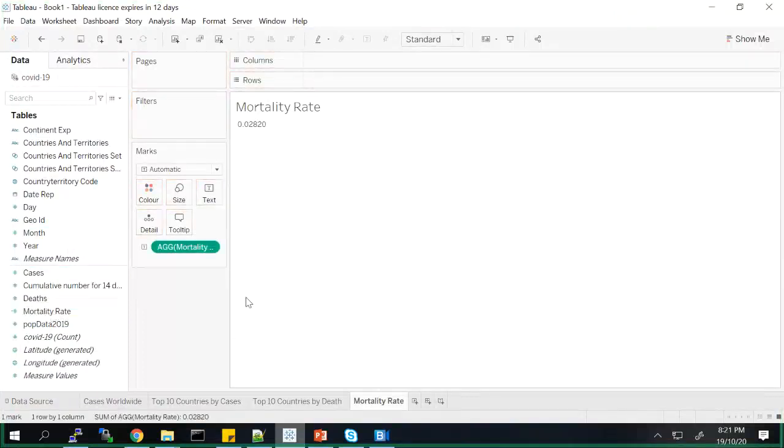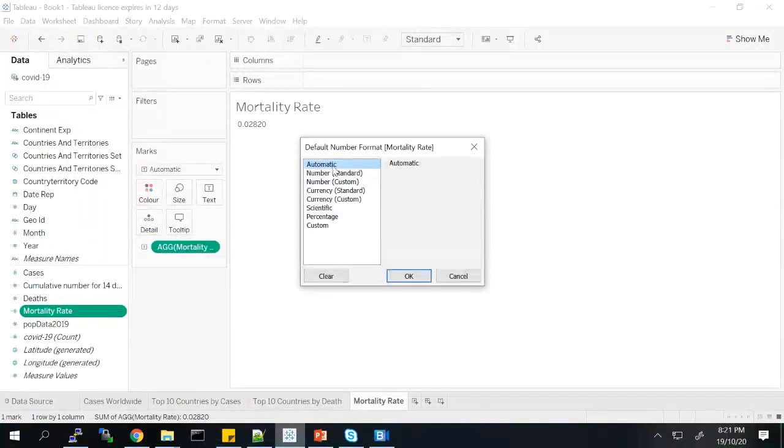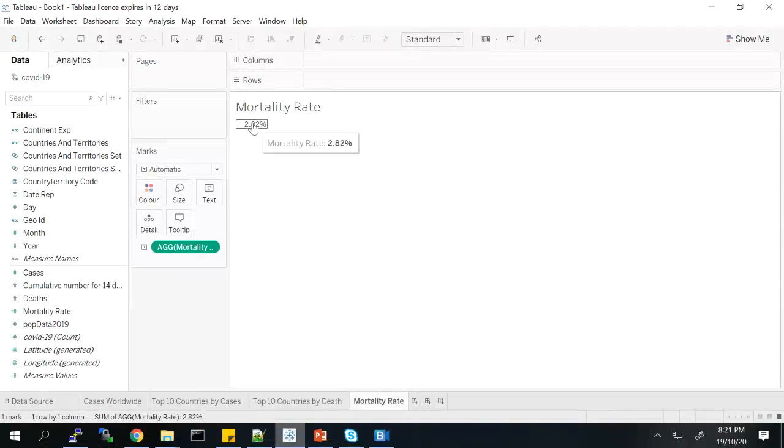Now I just dragged it over here. Now you see the rate has come, but it is showing as 0.028, and I do not want to see it like this. I want to see it as a percentage. So we can go ahead and change the properties of that. You can right click on this, go to default properties, then number format, and select percentages, and when I click on this, it will give 2.82%. So this way I can create the mortality rate.